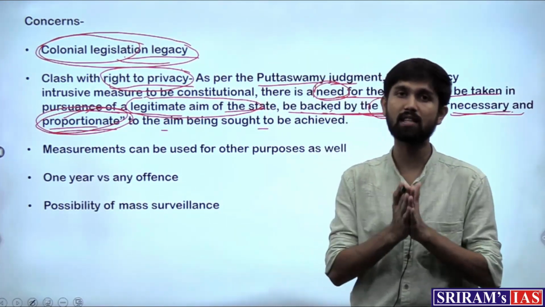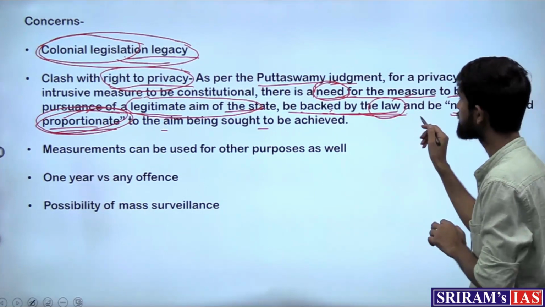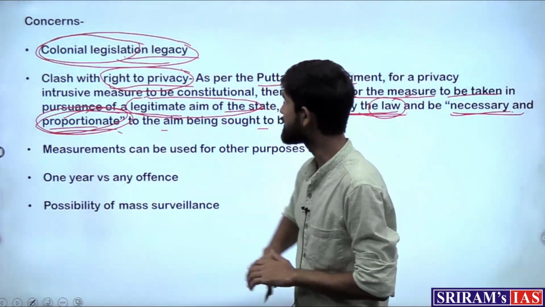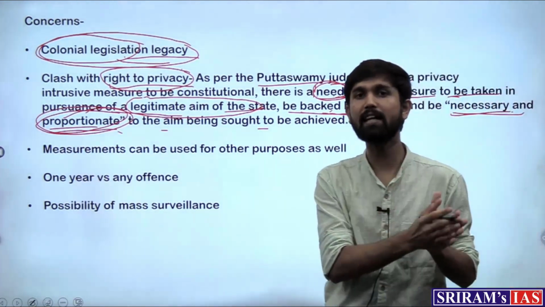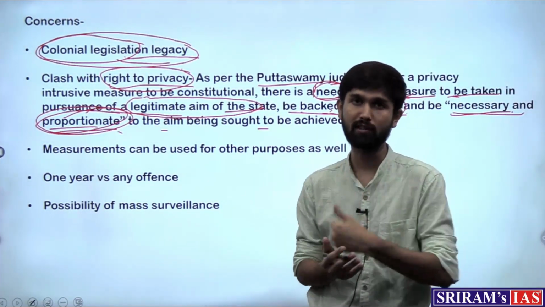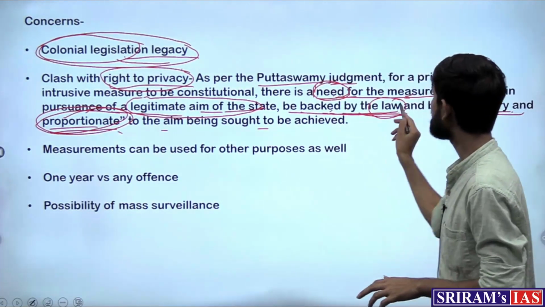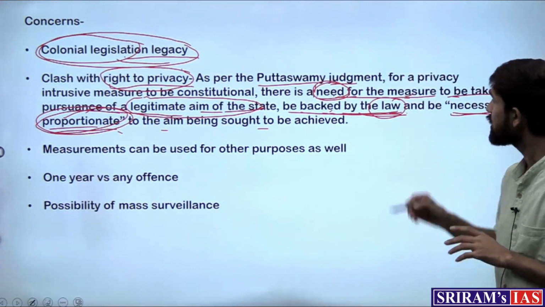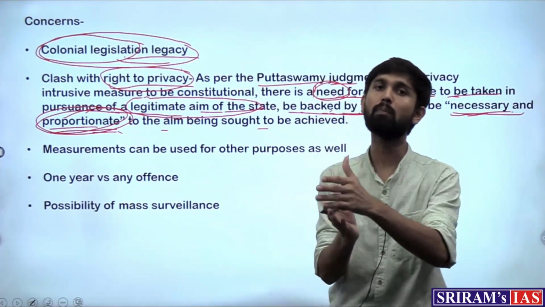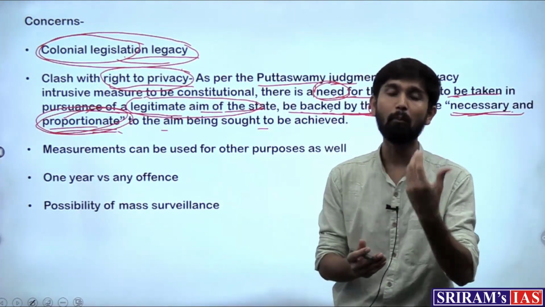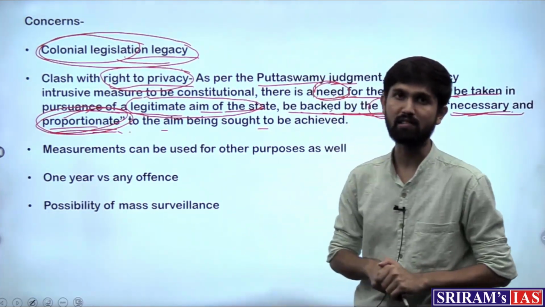So the criticizers, as stated in the article, are disagreeing on the third point, where it says that there is a need for the measure to be taken because protecting the citizens from the criminals in the society is a legitimate aim of the state. Then it is being backed by the law, the act is being brought. It is the third part where the criticizers are feeling that it is not proportionate enough and there needs to be more safeguards for the right to privacy. So this becomes a major concern.